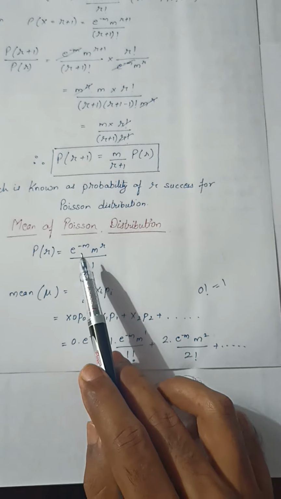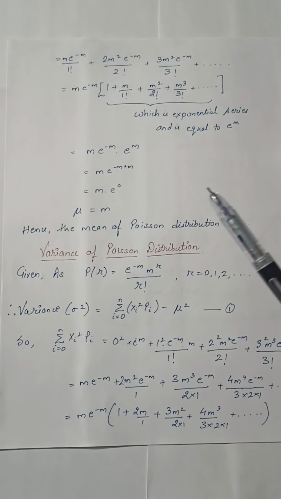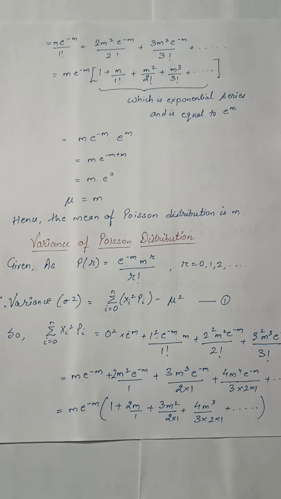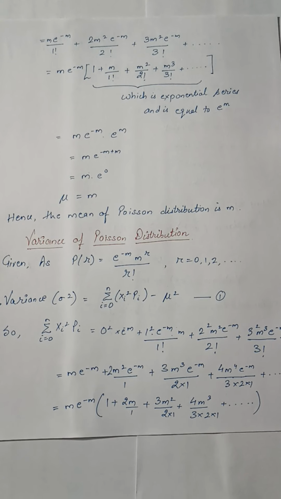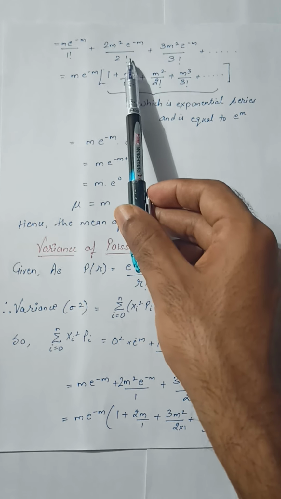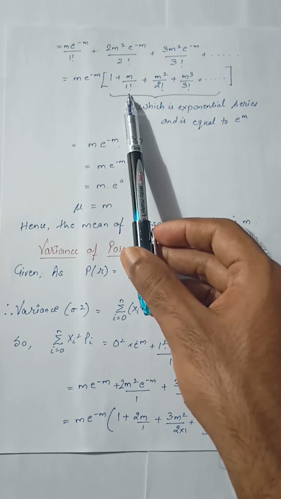So we can further solve it. The first term was equal to 0, because 0 into e raised to power minus m will be equal to 0. Now we can just solve these equations. After that, we can see there is something common over here, m into e raised to power minus m. We have taken that common, and inside the terms will be 1 plus m upon 1 factorial plus m square upon 2 factorial, because 2 factorial is equal to 2 into 1. So 2 and 2 will be eliminated, so there will be only 1 factorial. That's why 1 factorial is there.